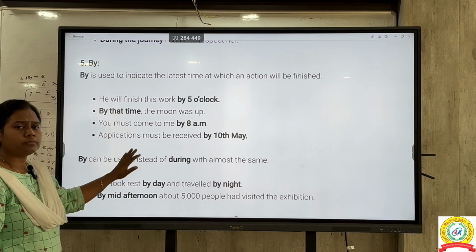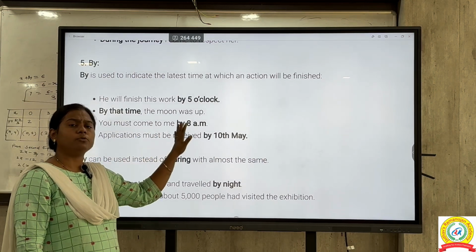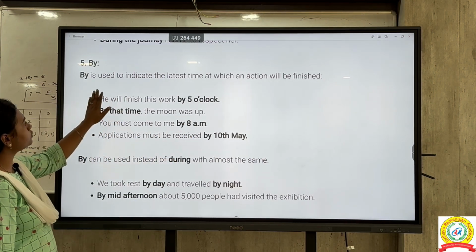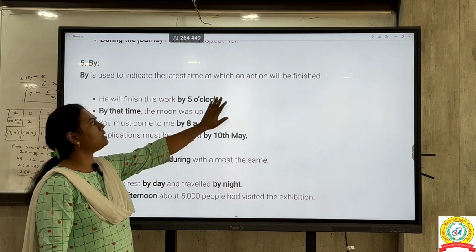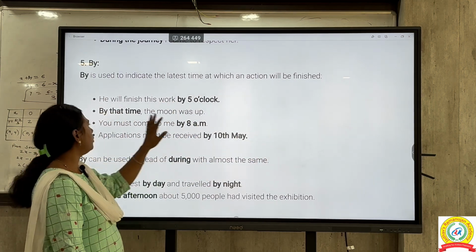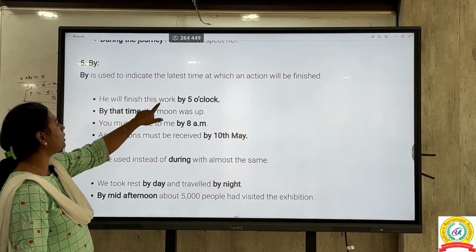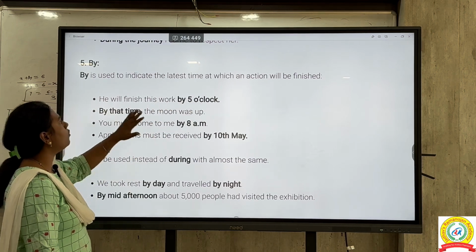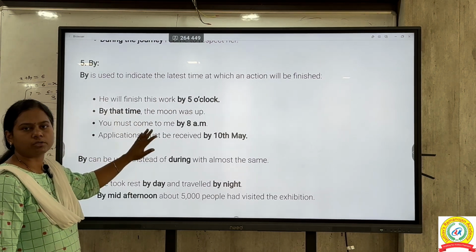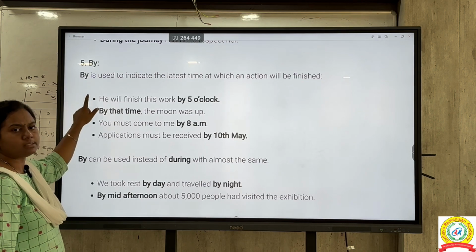Now the next preposition is by. Whatever prepositions we are seeing, all these are related to time only. So what is by for? It is used to indicate the latest time at which the action will be finished. So here you can see, he will finish his work by 5 o'clock. Whatever latest time you want to mention, for that latest time we are going for this preposition.